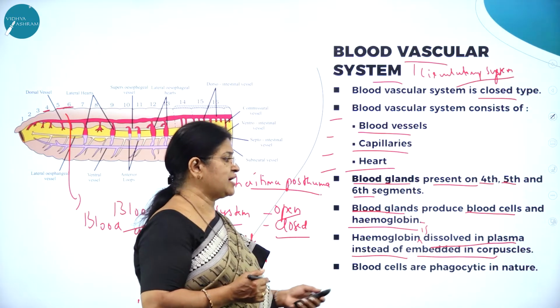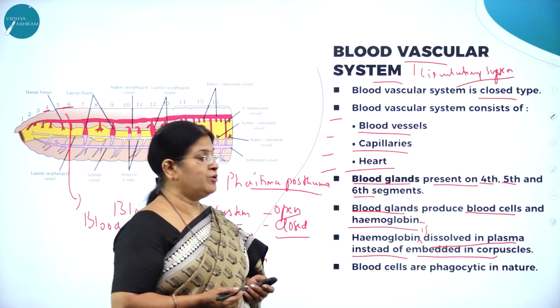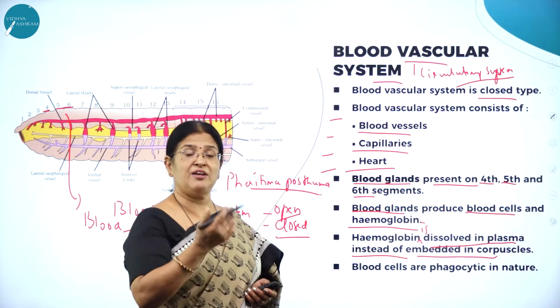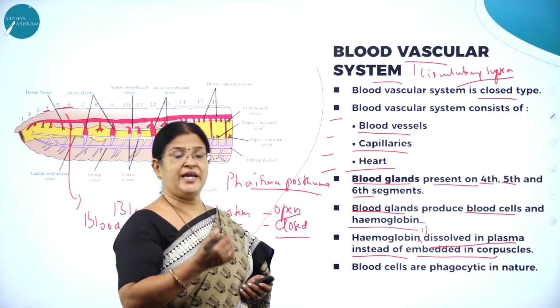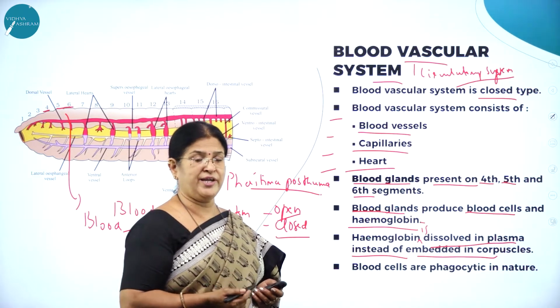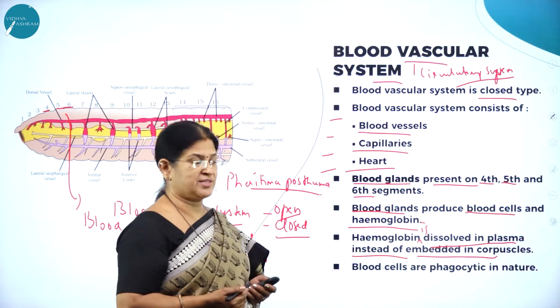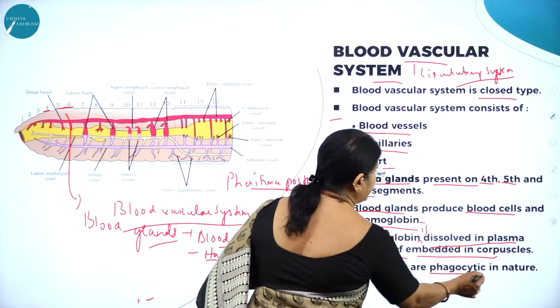So blood cells are phagocytic in nature. What do you mean by phagocytic in nature? Engulfing the non-self particles. Any foreign particle that enters the body is engulfed by the blood cells. So they are called as phagocytic in nature.